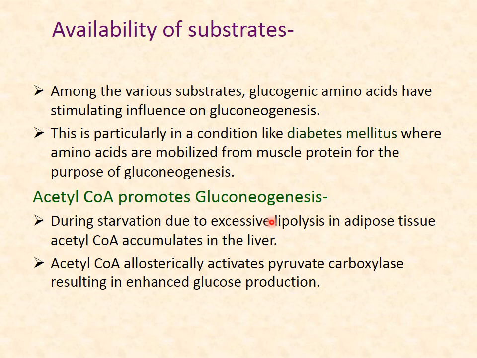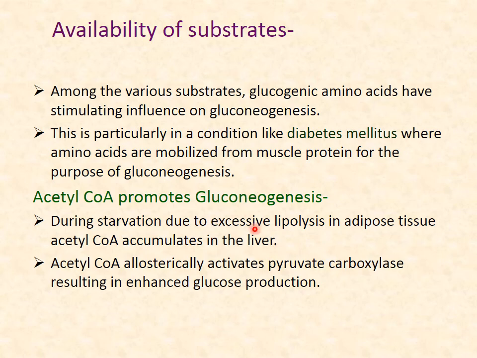Now the availability of substrate. We have seen that glucogenic amino acids increase gluconeogenesis, while acetyl coenzyme A may also promote gluconeogenesis. In a particular condition like diabetes mellitus, amino acids are mobilized from muscle protein for the purpose of gluconeogenesis.